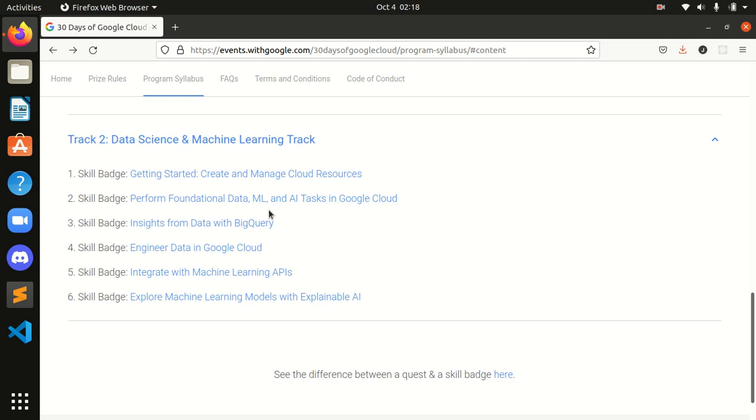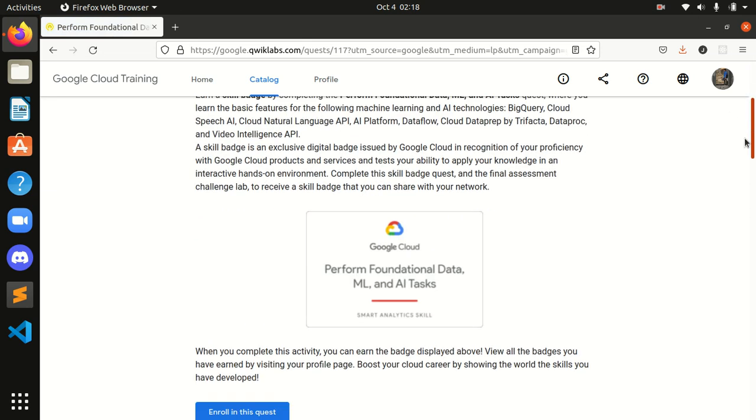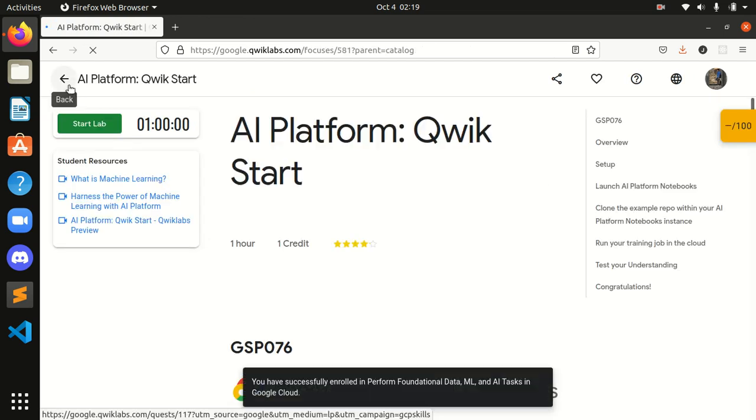Our first quest name is Perform Foundational Data, ML and AI Tasks in Google Cloud, so let's get into it, guys. After clicking here I got redirected over here. First of all I will enroll in this quest. Guys, don't forget to enroll in the quest anytime, because your task will be rendered over that only.